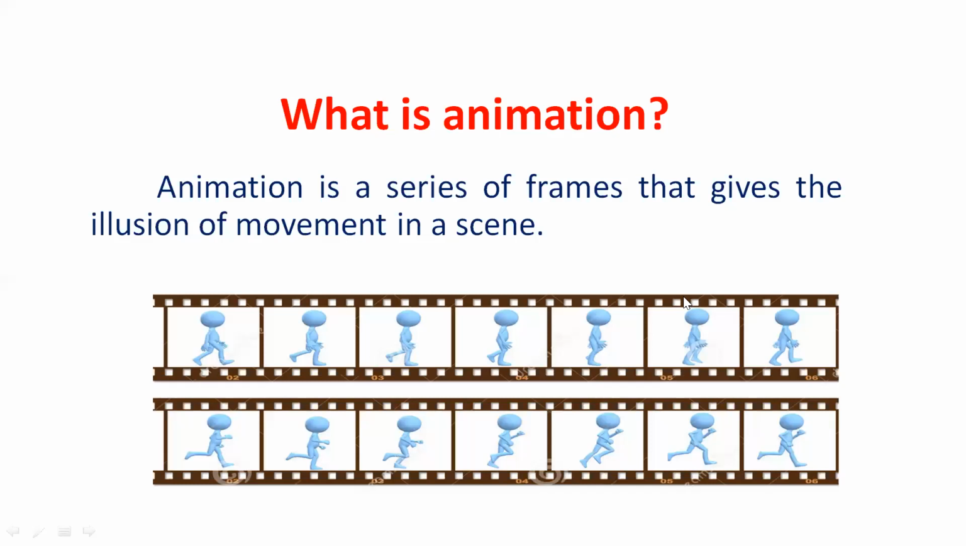Animation is nothing but a series of frames that run together and make an illusion. Suppose you are taking a video for 1 second, then the camera will take 25 photos. These 25 photos will run together and make an illusion. So that is the formation of animation.